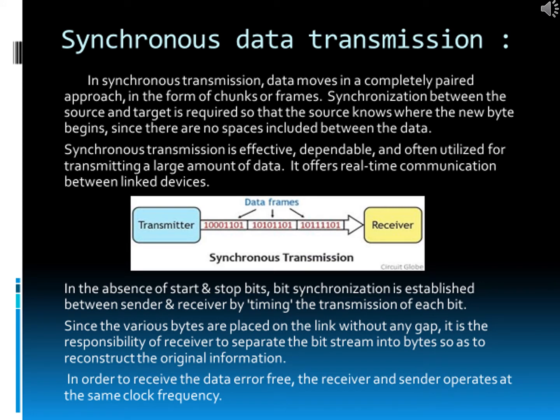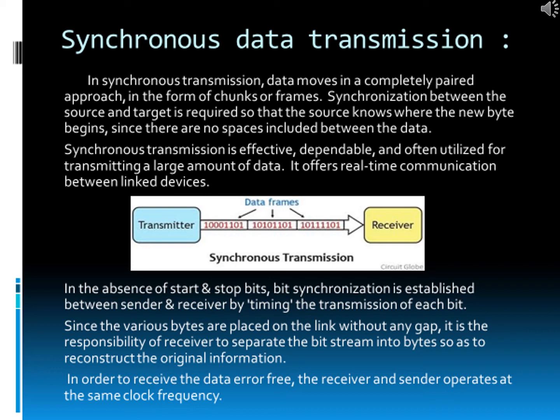Now, students, what is synchronous data transmission? In synchronous transmission, data moves in a completely paired approach in the form of chunks or frames. Synchronization between the source and target is required so that the target knows where the new byte begins, since there are no spaces included between the data. Synchronous transmission is effective, dependable, and often utilized for transmitting a large amount of data. It offers real time communication between linked devices.